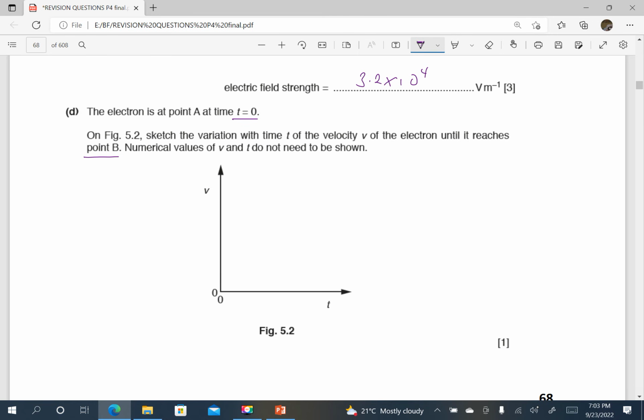Note that at point B velocity is 0, at point A it has 1.5, at B it is 0. Since it is a uniform field, the velocity decreases uniformly. Therefore, this is going to be a straight line, so you put there your ruler and draw a straight line. So that is going to be the graph. It is a straight line going to 0. The electron is slowed down and it comes to rest at point B. So this is point B where the velocity becomes 0.